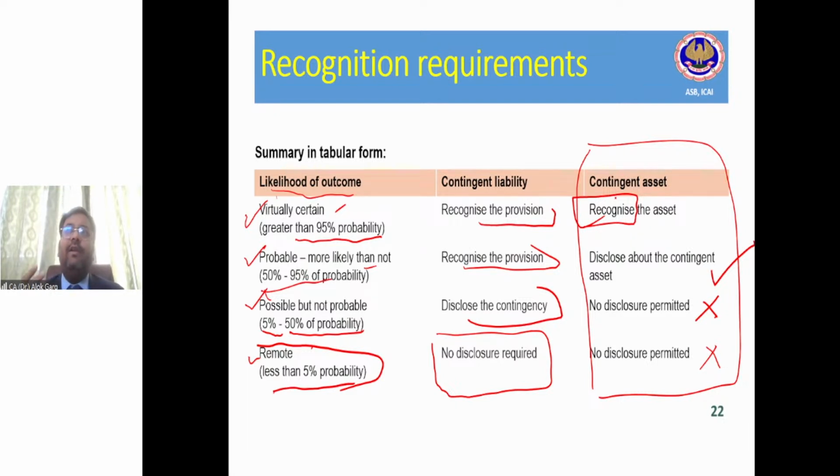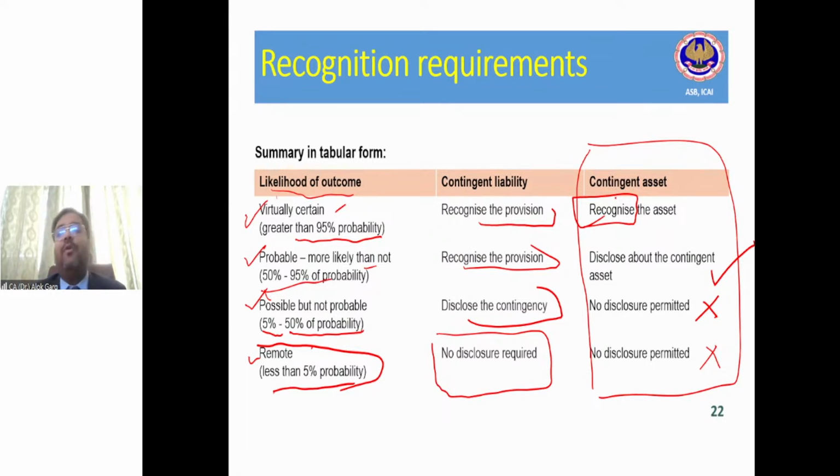They will say that we have a very strong case, and that is why we are hopeful and confident that we will win the case due to the merits on the ground. So these probabilities will be judged and estimated by professionals, valuers, and experts, and even as per the management.